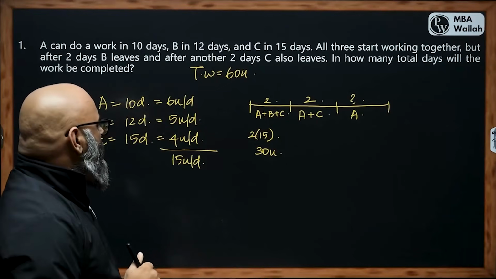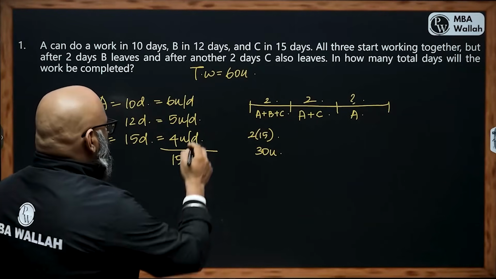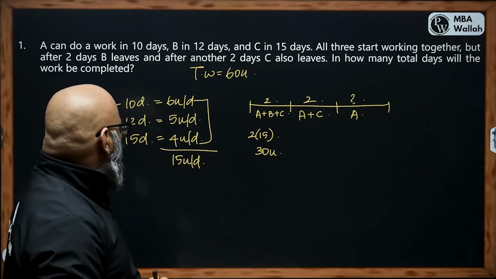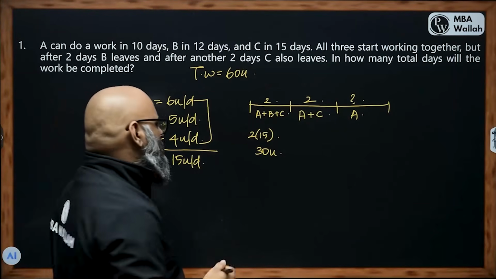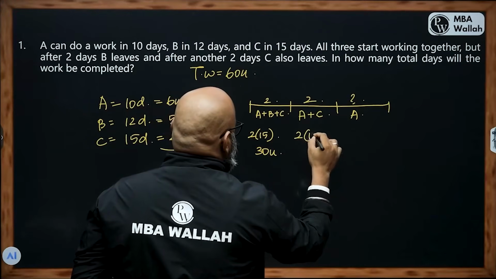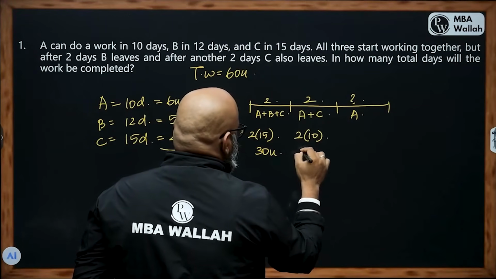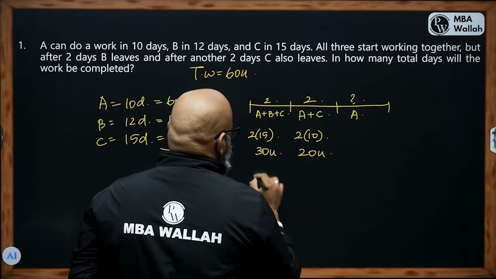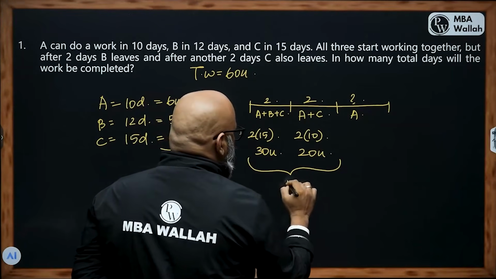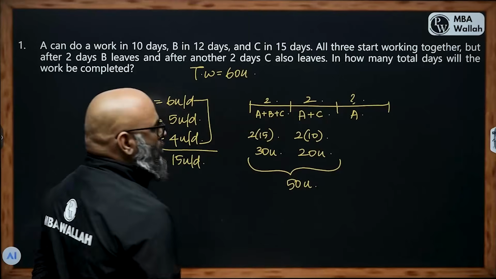That's done. Now A and C are capable of completing 6 and 4, that's 10 units, and they are working for 2 days, so that will be 2 times 10, which gives us 20 units. If I notice these set of 4 days, we have already completed 50 units.